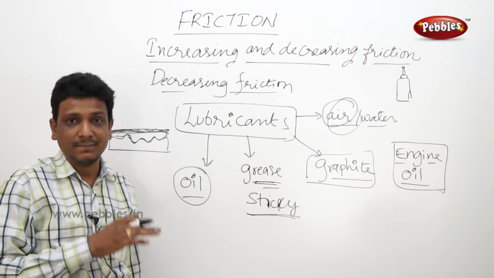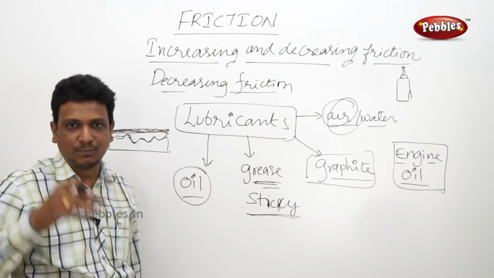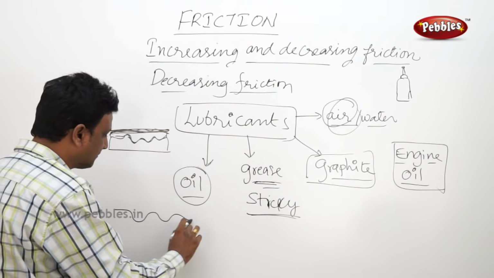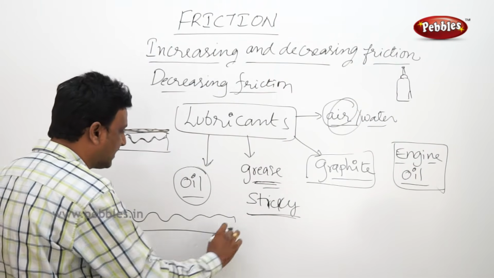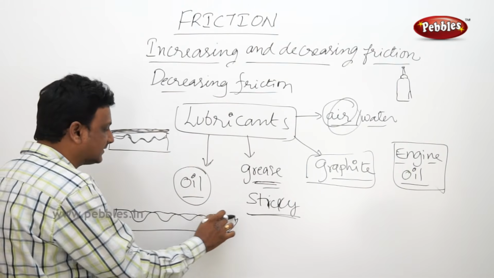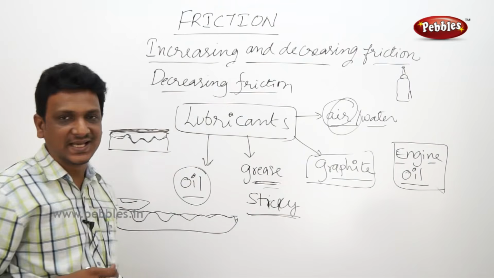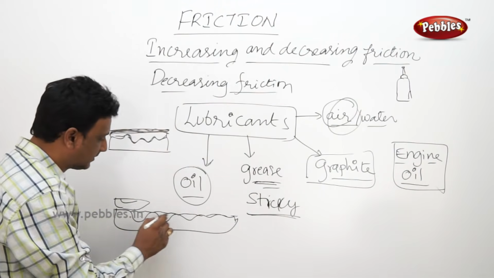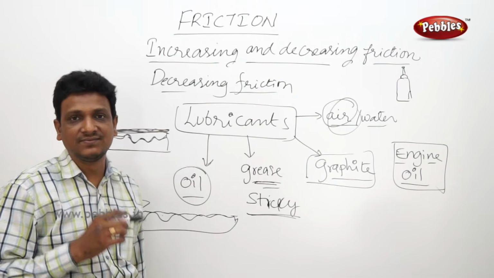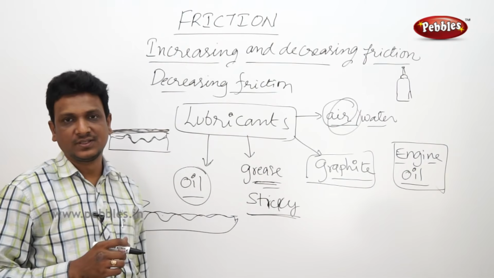No. Basically, the board will be having irregularities. When you put some powder, the irregularities will be filled. Say for example, this is the carom board, the surface of the carom board. If you put some powder, the powder will fill the irregularities. So whenever your coin is there, it will easily move, it will easily slide because of the powder. The powder is filling the irregularities. So in this way, we can reduce the friction.